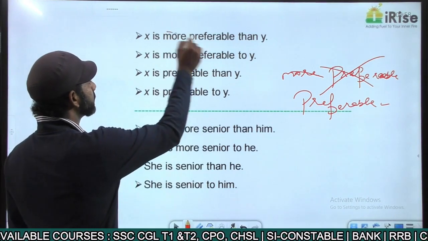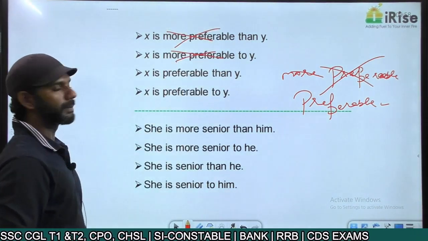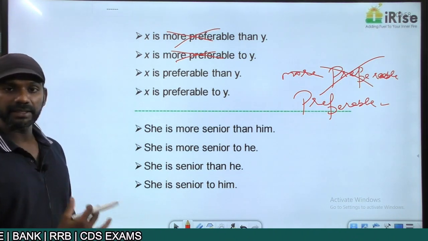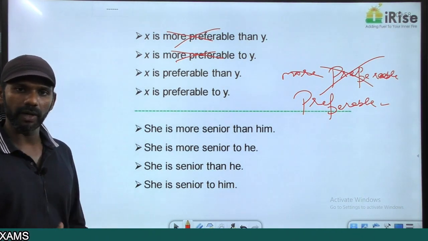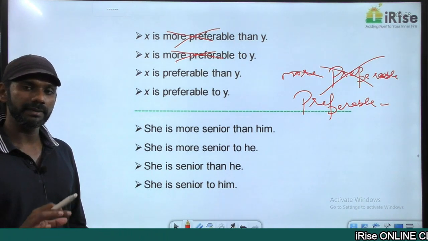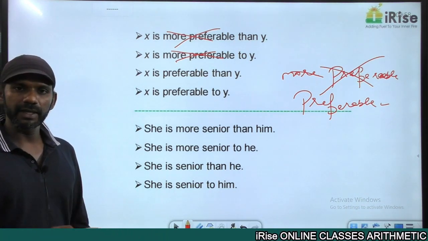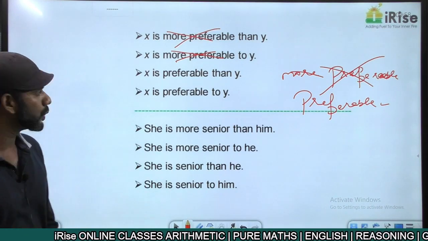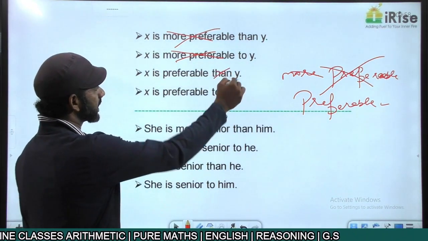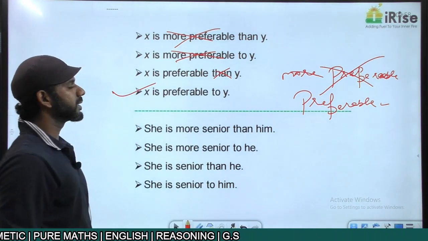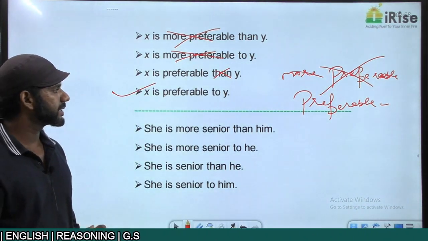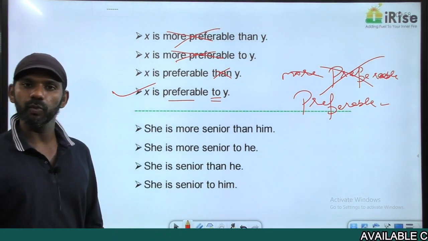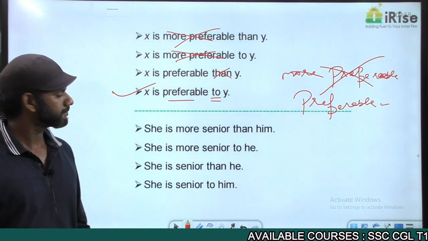Based on that, the first two sentences are eliminated. Now we have two sentences left. X is preferable than Y. X is preferable to Y. We have discussed this rule in pronouns. Prefer cannot be followed by than. Prefer will be followed by to. Based on that, this sentence is also eliminated. The last one is grammatically correct. Preferable, like prefer, is followed by to. X is preferable to Y is grammatically correct.